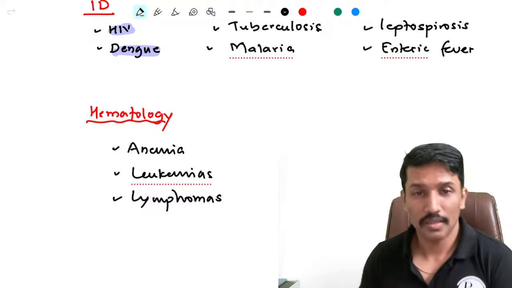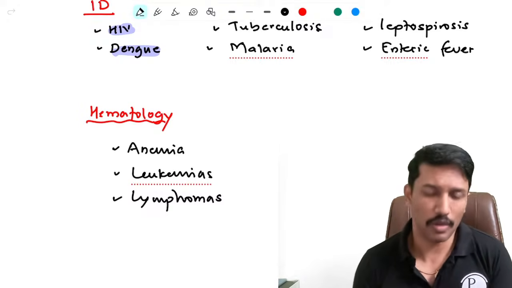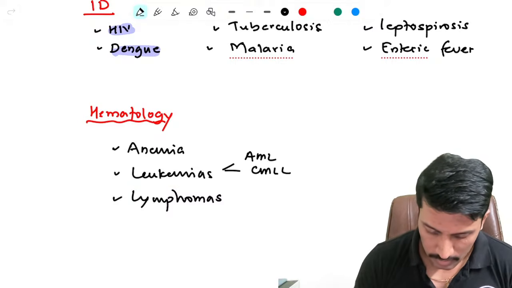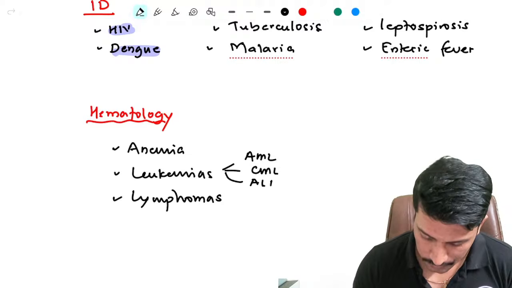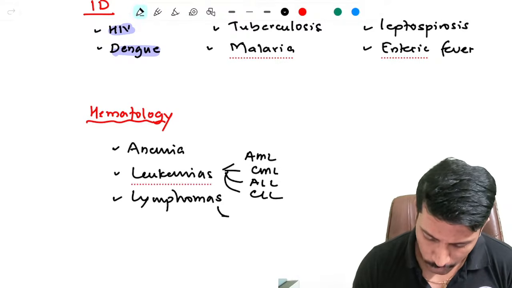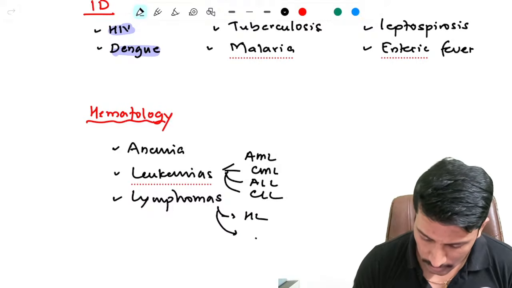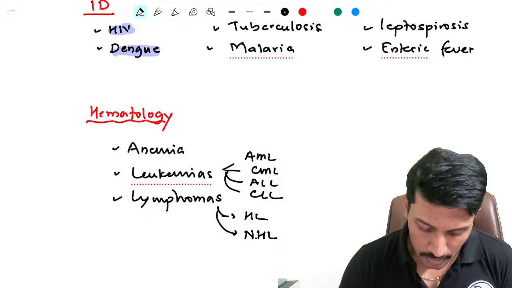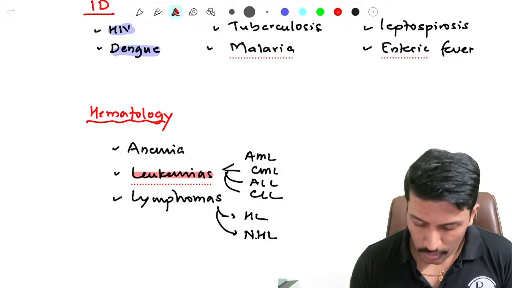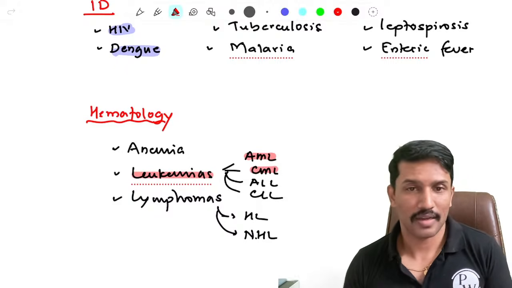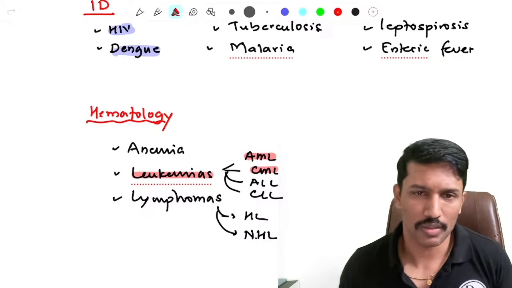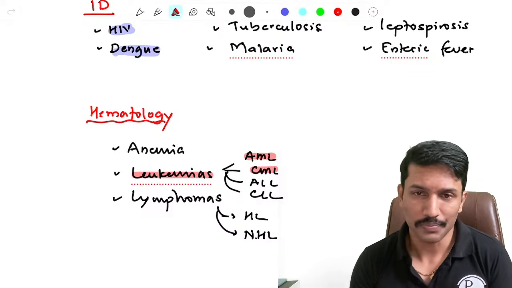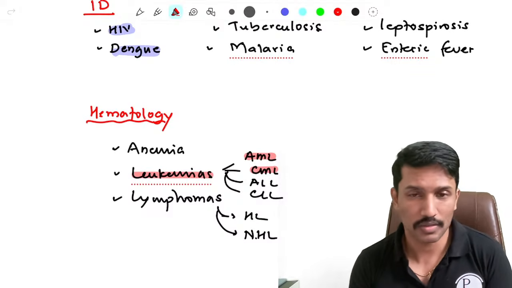And for leukemias, sometimes a specific subtype may be a long question, like AML, CML, ALL, or CLL. And for lymphomas, you have Hodgkin's lymphoma and non-Hodgkin's lymphoma. Any of them can be independently asked as a long question. So today from the hematology section, we will concentrate on leukemias. We'll try to cover AML and CML. If time permits, we will go beyond that as well. But anyway, all these questions are there in the Farre section, and you can definitely go through the Farre section to cover whatever questions we're not able to address today.